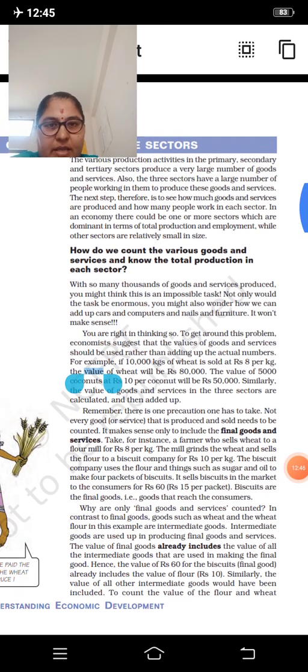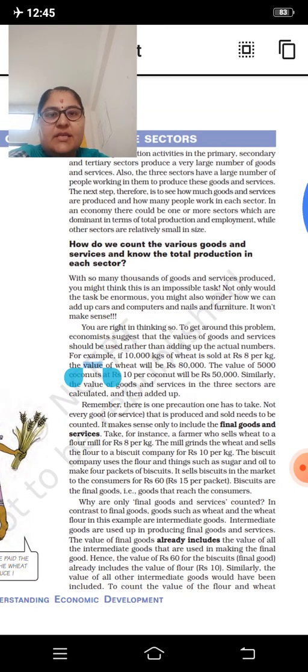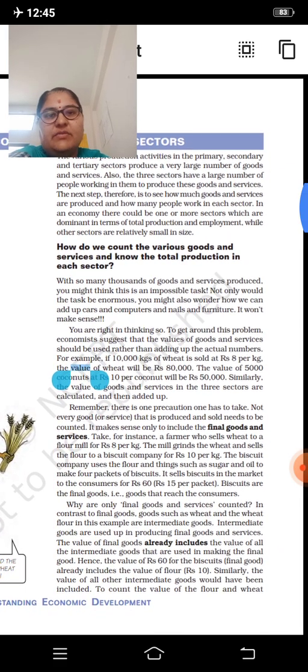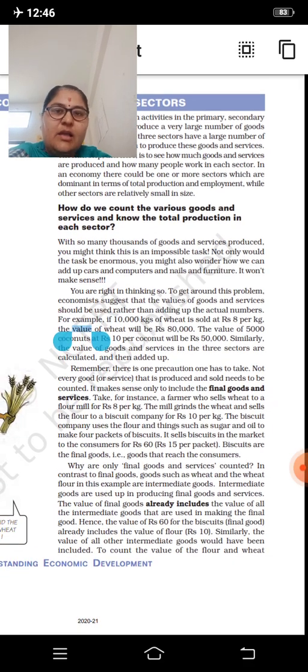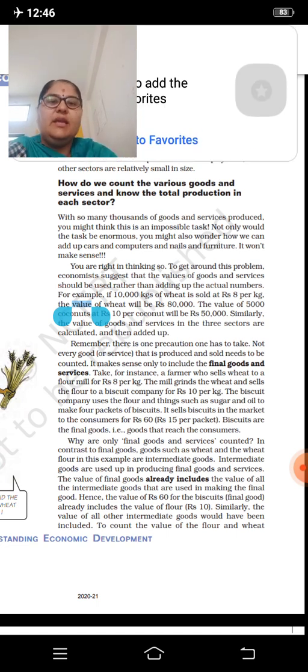The three sectors have a large number of people working in them to produce these goods and services. The next step therefore is to see how much goods and services are produced and how many people work in each sector. So we have to see how many people are working in each sector. You have to write it down.